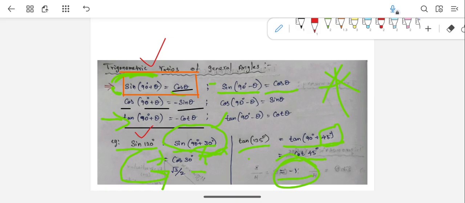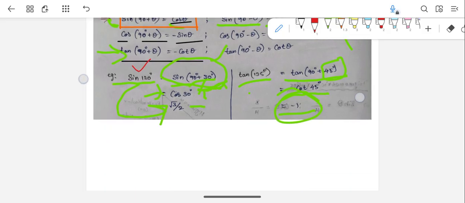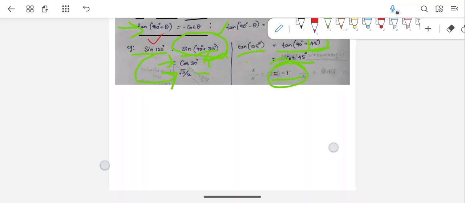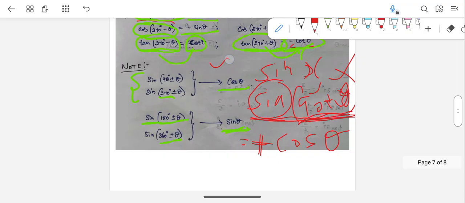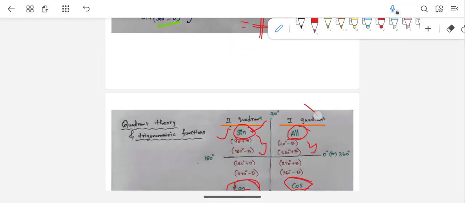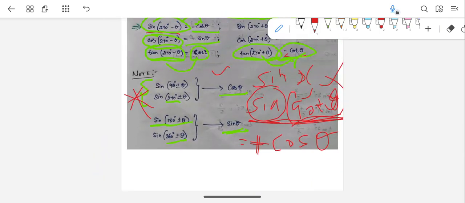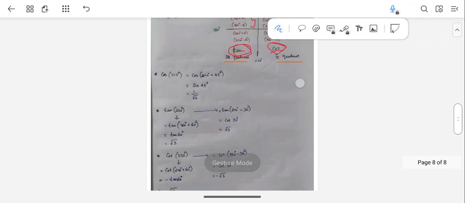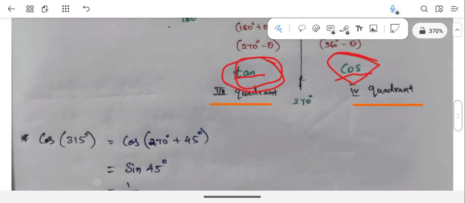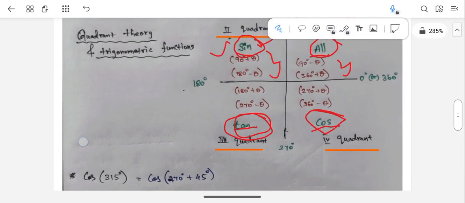Sorry guys, quadrant theory, right? If you know that, you can find easily the sign, positive or negative. And remember this trick, so this is important. If you know this trick and this quadrant theory, you can find the right hand side. So there is no issue. You no need to mug up everything. I hope you guys are not still confused. So let's see an example first so that you will understand very well.